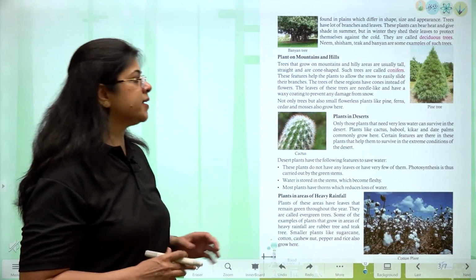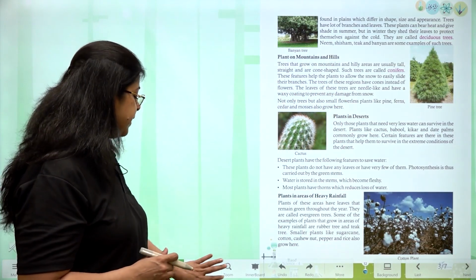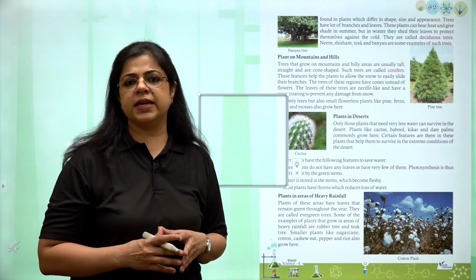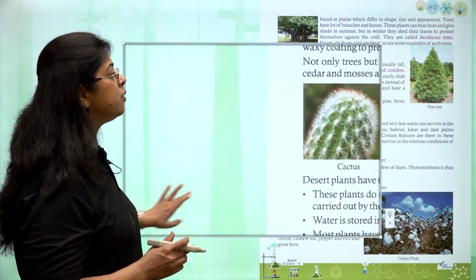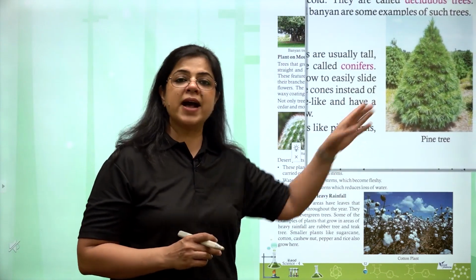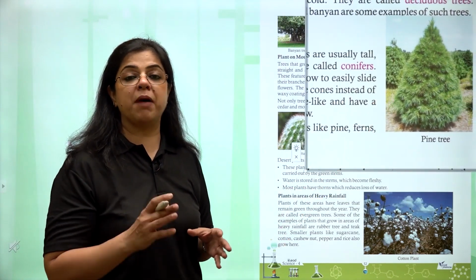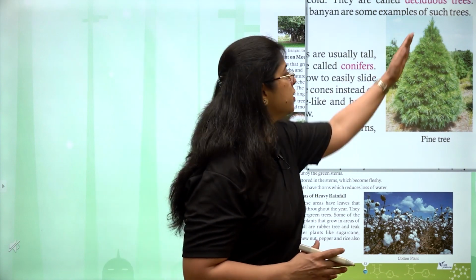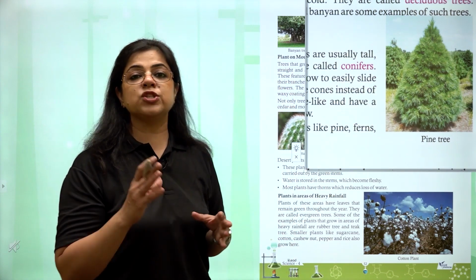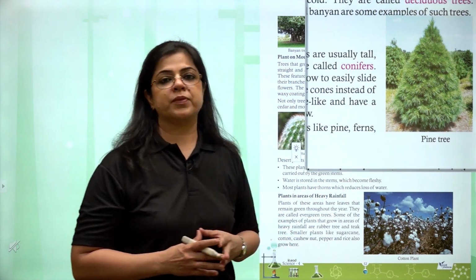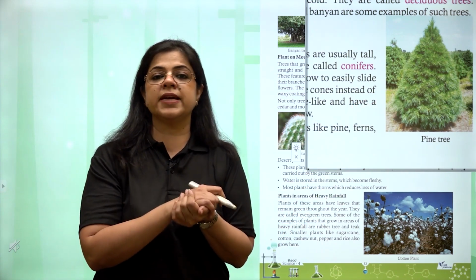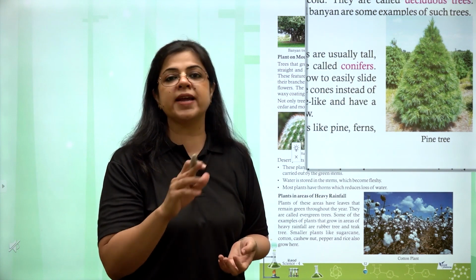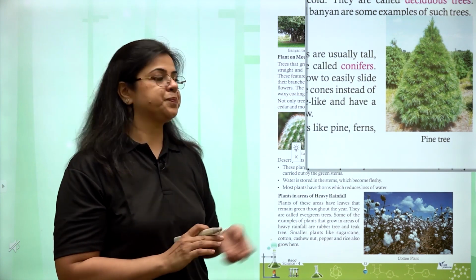Now, coming next to the plants in hilly regions. What is a problem in hilly regions? In high mountains, the problem is that there is a lot of snowfall. So as you can see, trees like pine and conifers have got a slanting surface. The snow slides off the trees. Because of this, it is not able to stick to the leaves. This protects the leaf from damage.